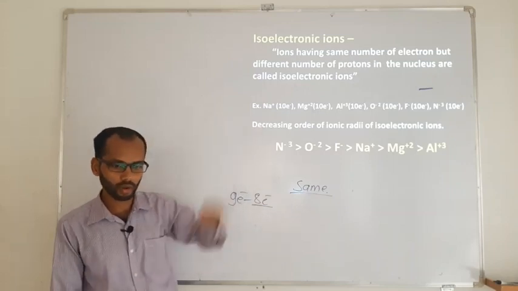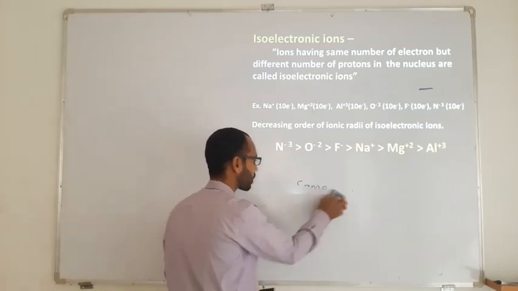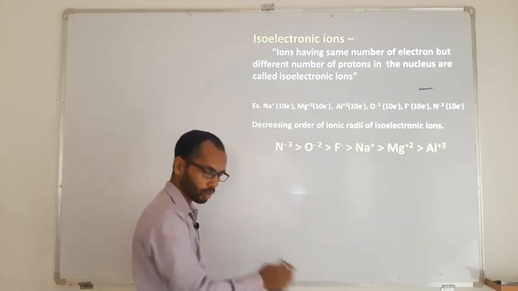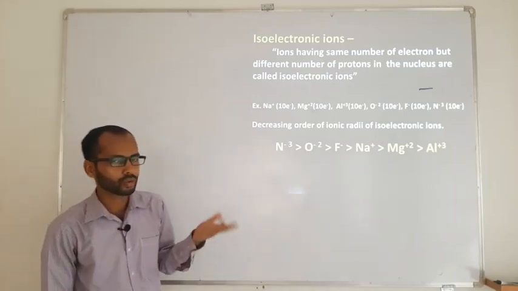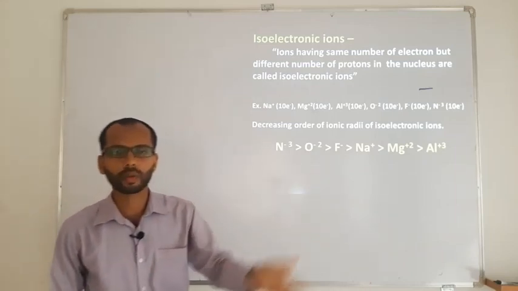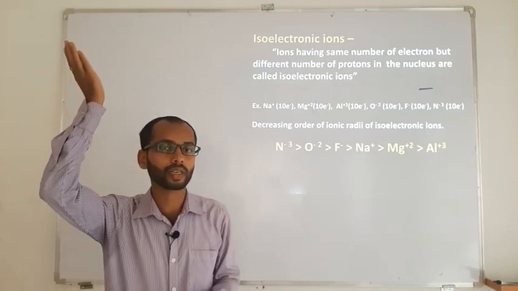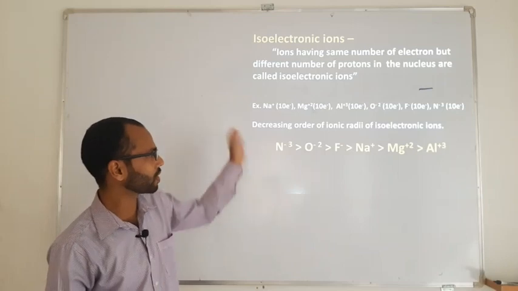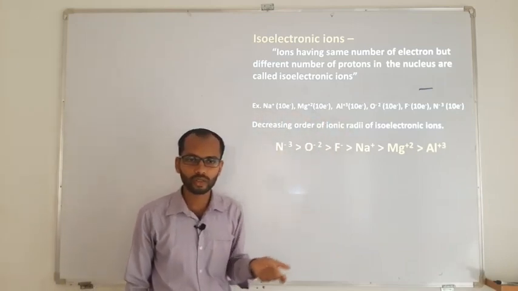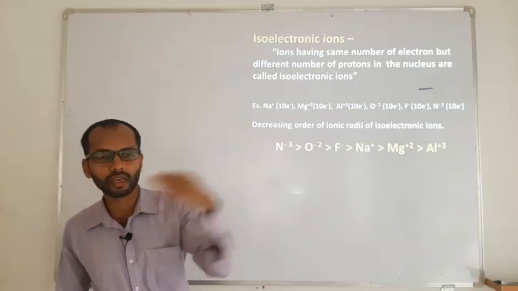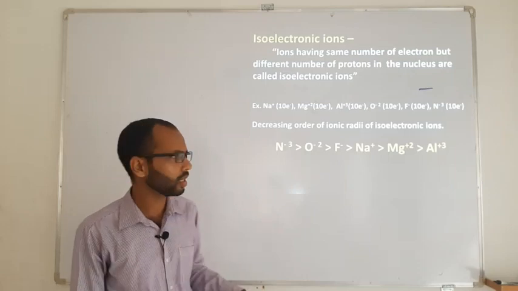Now, as you know about ionic sizes, just now I have cleared that there were two types: cations and anions. In cations, as the loss of electron takes place, the size of the atom decreases. As the gain of electron takes place, the size of the atom increases. So we have here certain different ions. Let us decide which one is smaller in size, which one is bigger in size, or we can arrange them in a series, in increasing order or decreasing order.